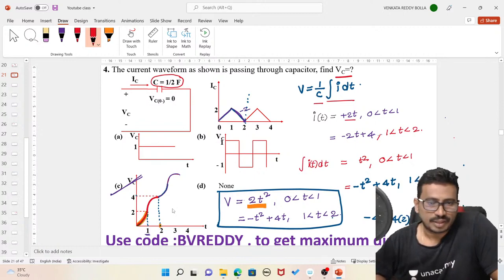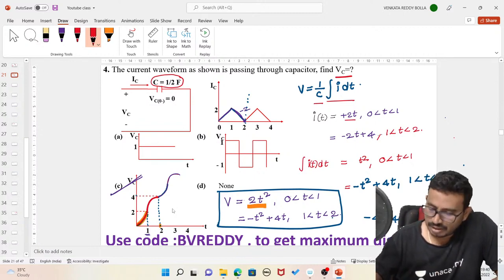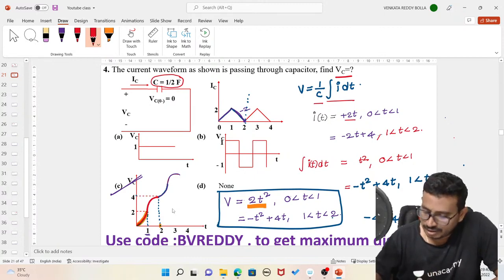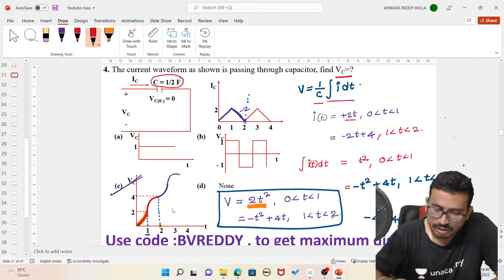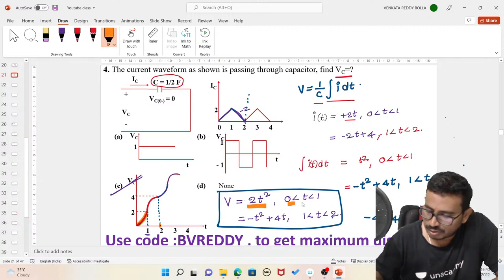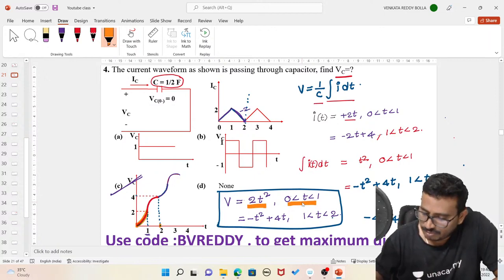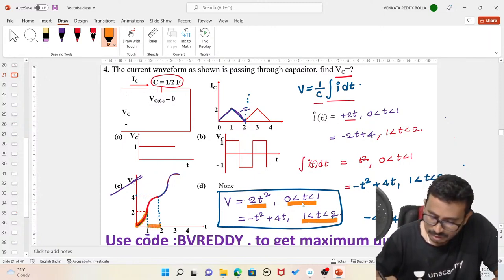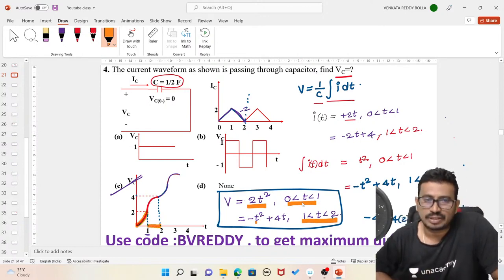How do you draw these variations here? You can see, substitute the values at these locations. For t from 0 to 1, this function is 2t square. At t is equal to 0 it has this value, and at t is equal to 1 it is a parabolic shape like this. Parabola like this. Now in between 1 to 2, I have to use this function, minus t square plus 4t.